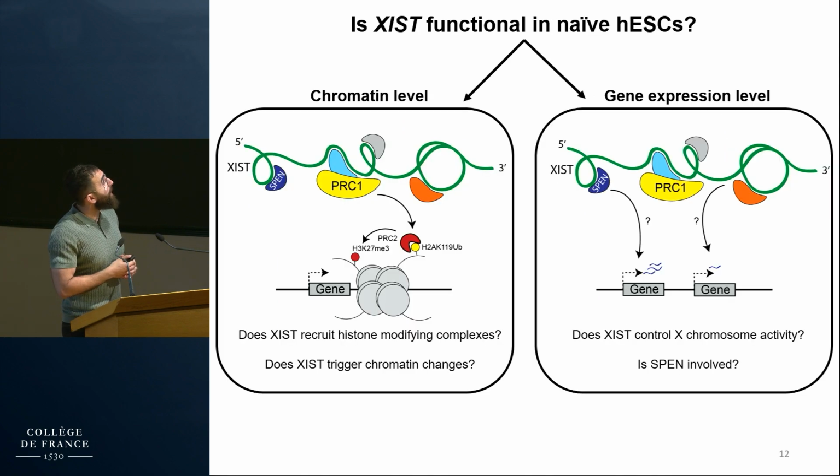So once we had the proper tools and the suitable cellular model, we proceeded to ask our main question. We hypothesized that if XIST is functional in naive human embryonic stem cells, it should act at the chromatin level and at the gene expression level. Based on that, we asked whether XIST recruits catalytically active histone-modifying complexes and triggers chromatin changes, and does it control the X chromosome activity? If yes, is PEN involved?